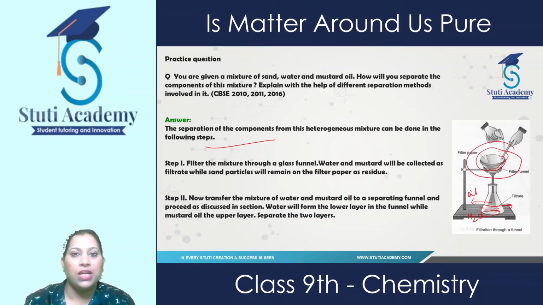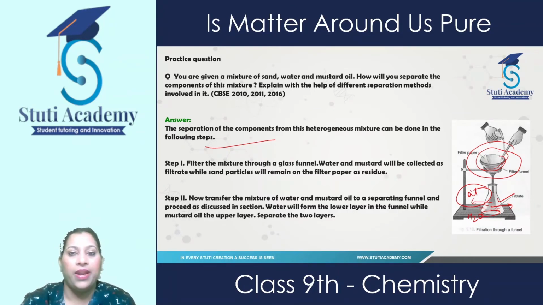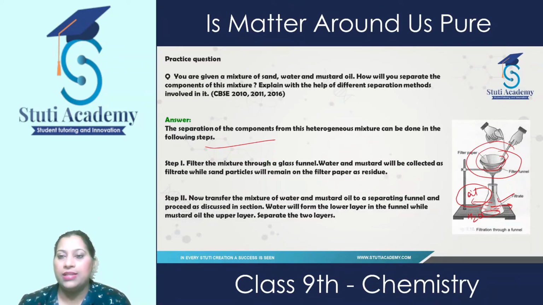sand, mustard oil and water, because oil cannot dissolve into water. It makes a separate layer. But oil and water both can easily pass through the filter paper. When they pass through it, they get collected in this conical flask, and being less dense than water, the oil keeps floating in the filtrate in this conical flask. So, we can easily get the components separated, and the sand gets collected in the filter paper, and we call it the residue.